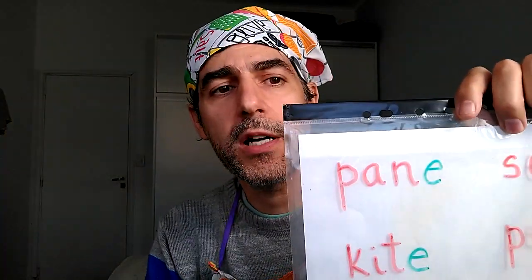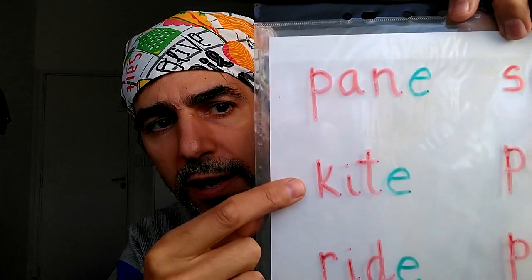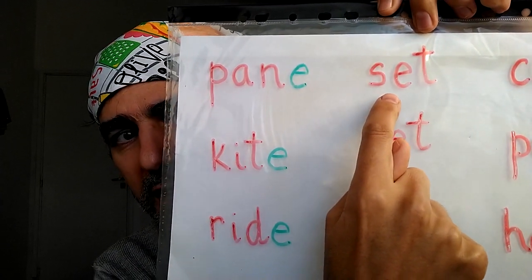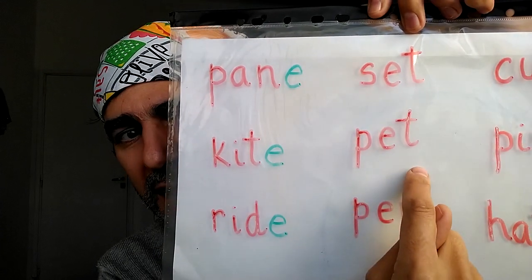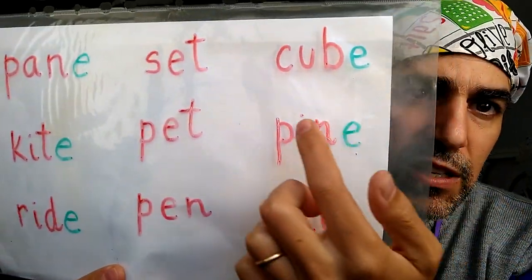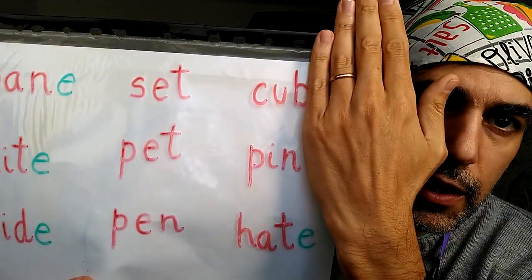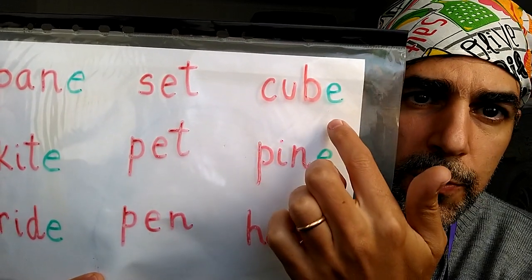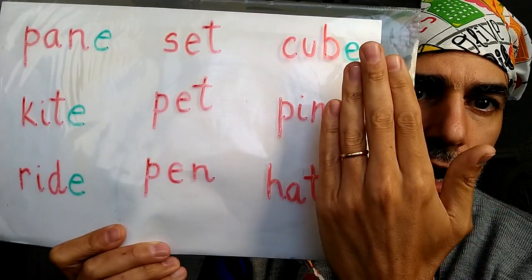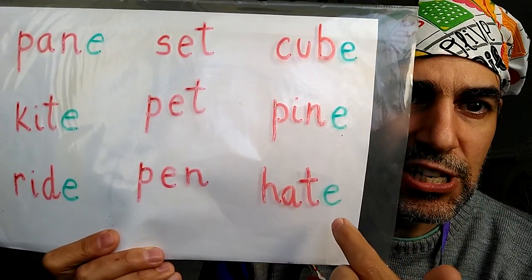Look, here I have some more words like pain or kite or ride. Can you see them? E is not pronounced when it is at the end, but when it is in the middle, we read it. Set, pet, pen. And here we have the same thing. We say cob, but cube.